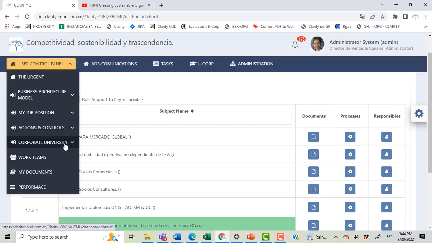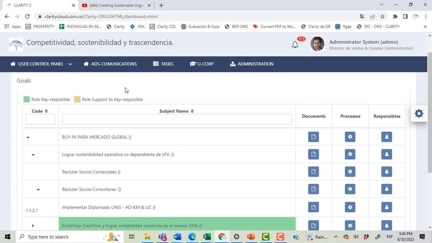And finally, I can see a private document section for the documents that are shared only between human resources and my person, regardless of the job position I am in, and also the work teams where I am a member, and my performance information with KPIs and evaluations of my personal performance.